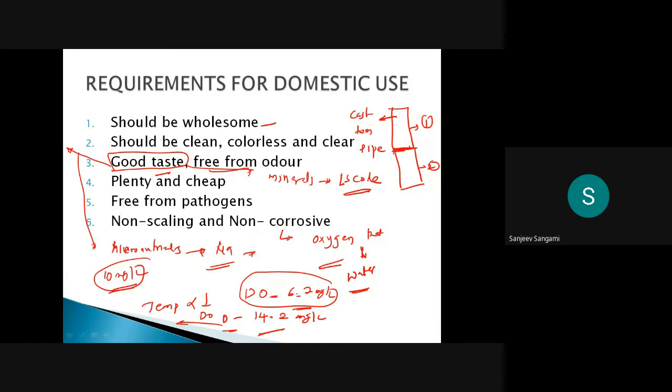This should not happen. The scaling is mainly due to the hardness. It should be soft water. If hard water is there, definitely if you are using cast iron pipe, or sometimes even PVC pipes, you will get scale formation wherever the joints are. That we can call scale formation. That should not happen if you are using the water for domestic purposes. So always you have to talk about it being non-scaling and non-corrosive. If all these properties are satisfied, then I can say I can drink the water. I can supply the water to the consumers.